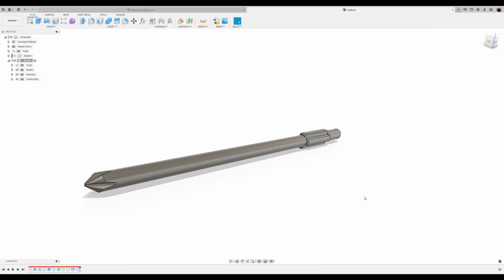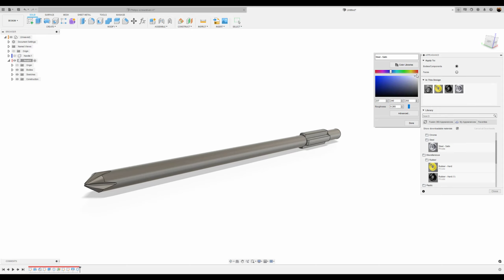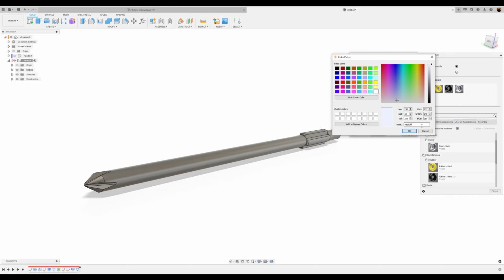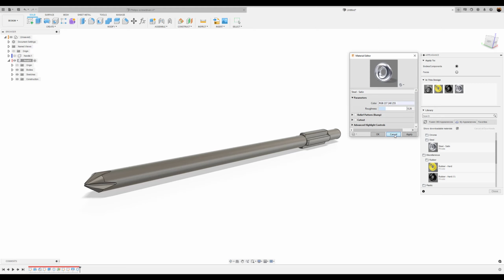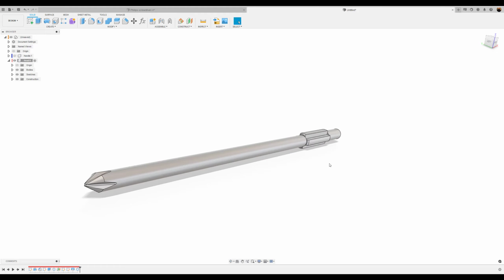Let's give this an appearance. This time we're going to use the steel satin appearance. And this is what I used. Go ahead and drag it onto this body. Now we're going to go ahead and bring in the handle as well.